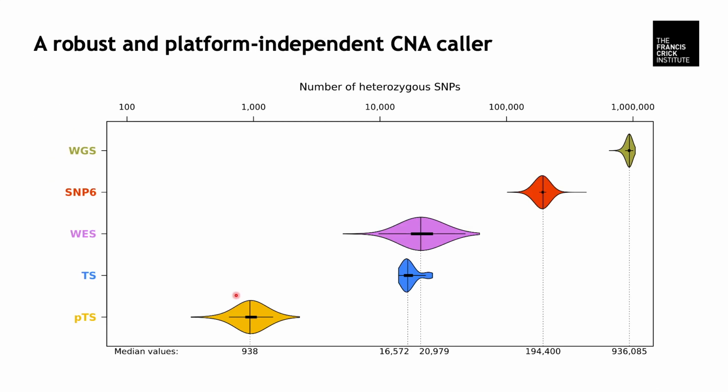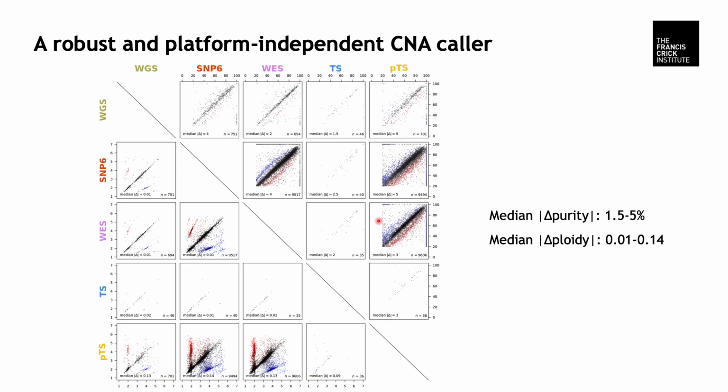We first compared resolution across platforms, and this figure nicely illustrates that the resolution broadly varies across the platforms. As expected, whole genome sequencing has a high resolution with almost 1 million heterozygous SNPs, whereas pseudo-targeted sequencing data has a limited resolution with a bit less than 1,000 heterozygous SNPs. In this figure, we are comparing purity and ploidy fits, and the top right corner is about purity and the bottom left corner is about ploidy.